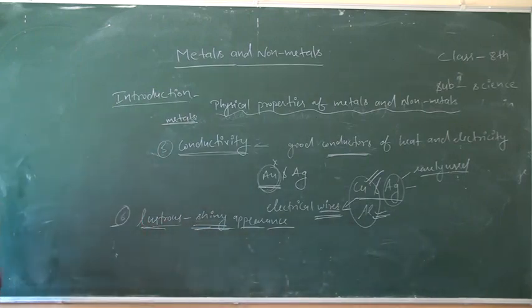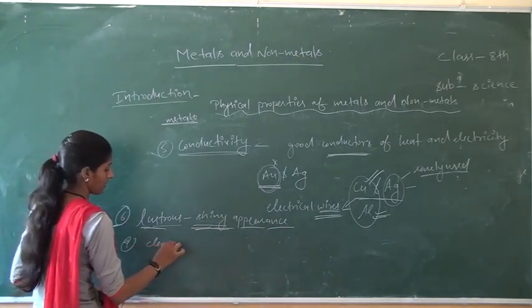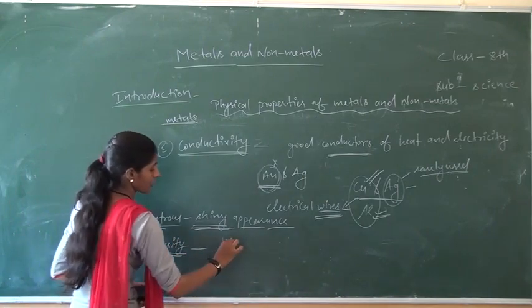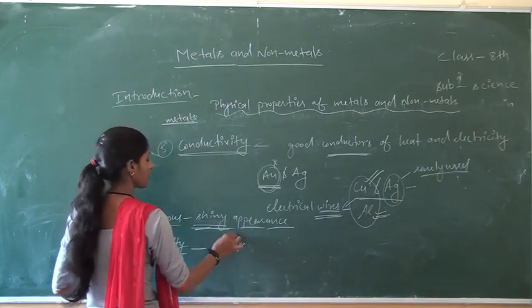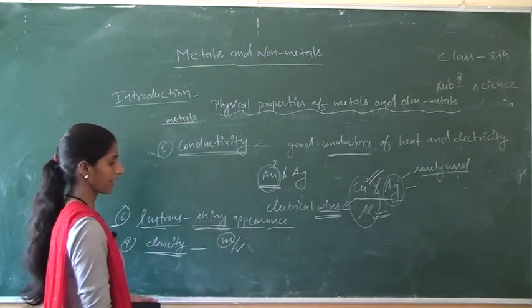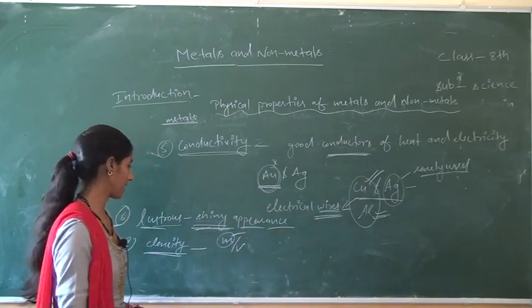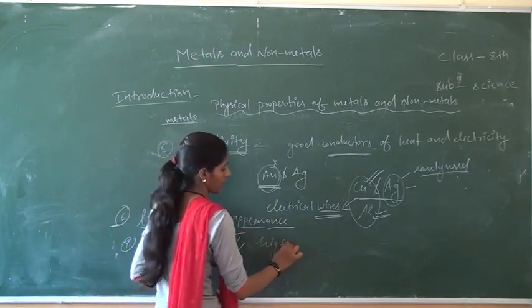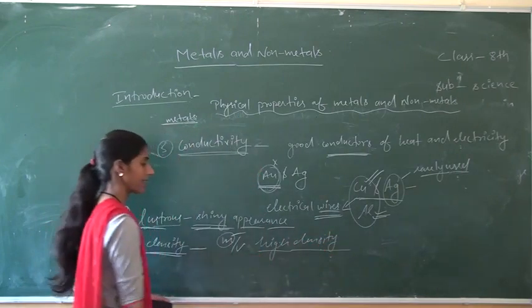After that, next property is density. Density is the ratio of mass upon volume. Most of the metals have large mass, so they have high density.